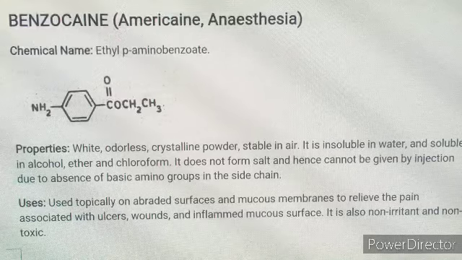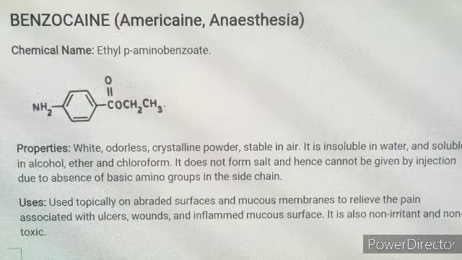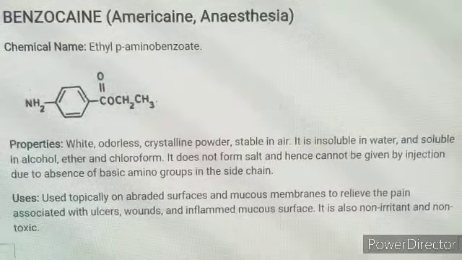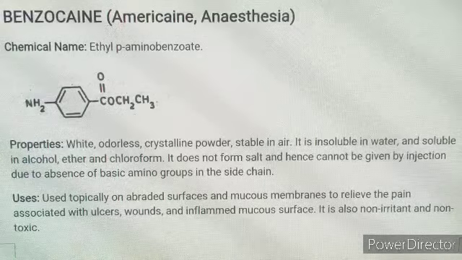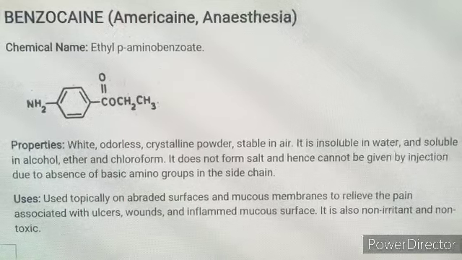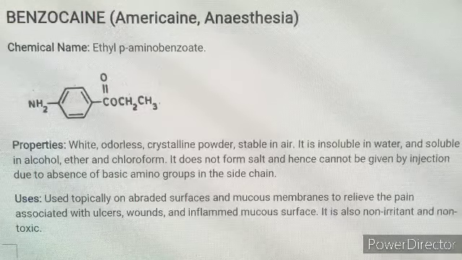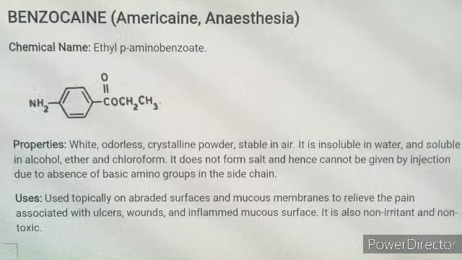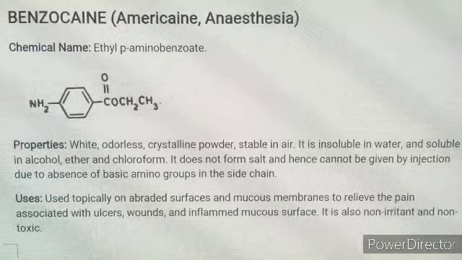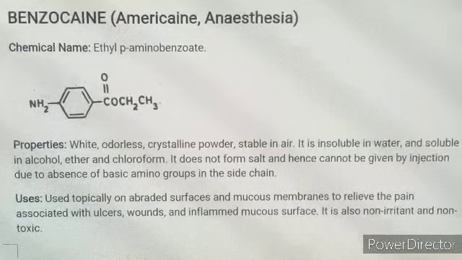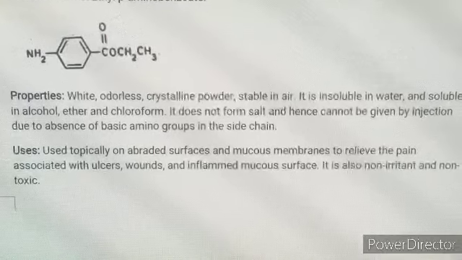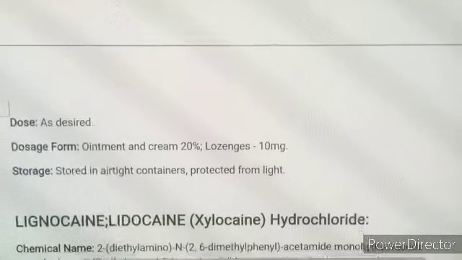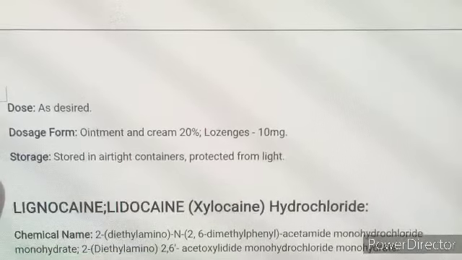We'll talk about benzocaine, that is ethyl para-aminobenzoate. This is a white odorless crystalline powder, stable in air, insoluble in water, soluble in alcohol, chloroform and ether. It does not form a salt, and hence it cannot be given by injection because there is no basic amino group in the side chain. This is used topically only on abraded surfaces and mucous membranes to relieve pain associated with ulcers, wounds and inflamed mucous surfaces, and it is also non-irritating and non-toxic. It is available as ointment and cream 20% and lozenges 10 mg.